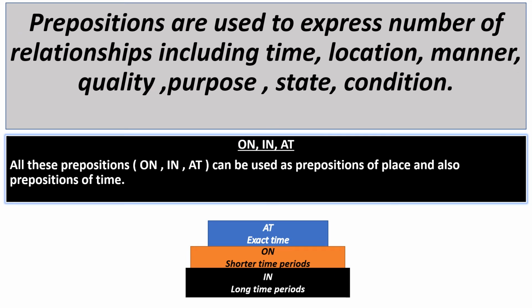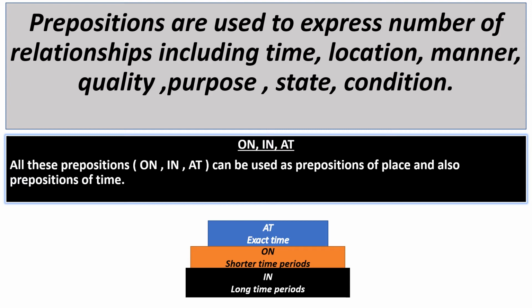Dear learners, prepositions are used to express a number of relationships including time, location, manner, quality, purpose, state and condition. So you can see that prepositions are very important. They show the relation of noun and pronoun with the other parts of the sentence.